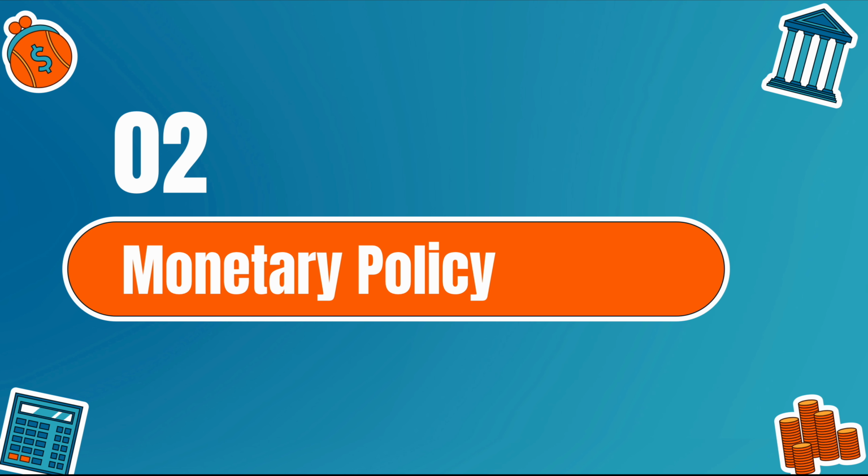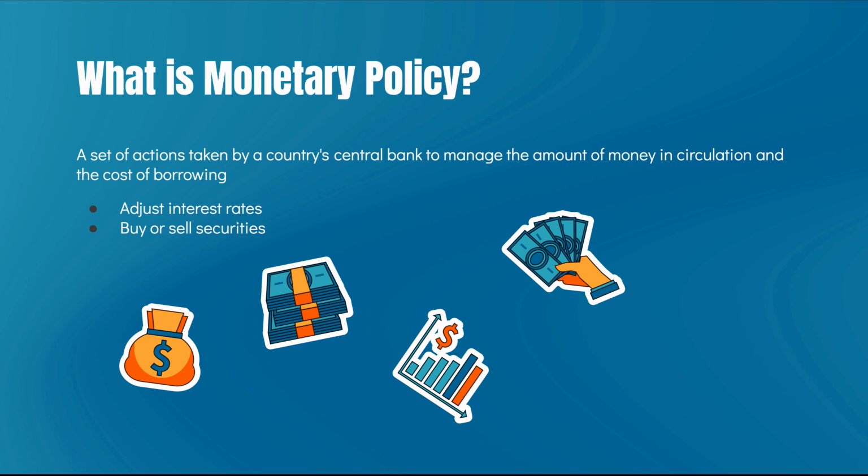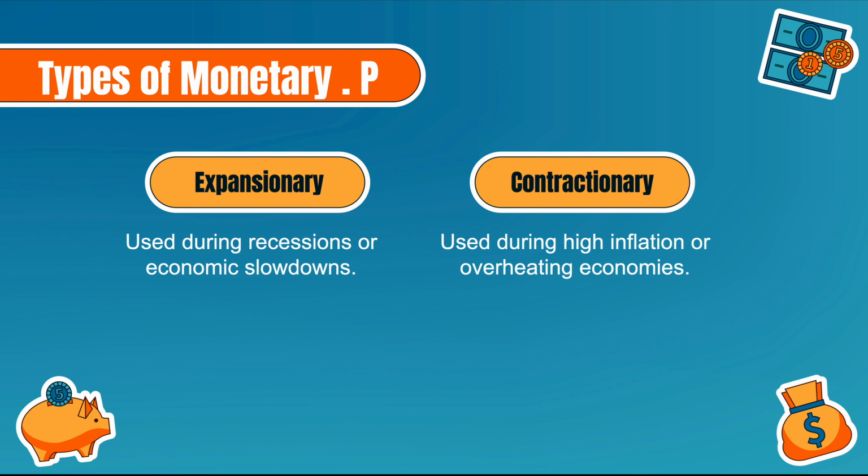Second, another major macroeconomic policy is monetary policy. It refers to the actions undertaken by a nation's central bank, such as the Federal Reserve in the US, the European Central Bank, or the Reserve Bank of India, to control the money supply, interest rates, and credit availability to achieve specific economic objectives. Monetary policy is also divided into two methods, which are expansionary monetary policy and contractionary monetary policy,